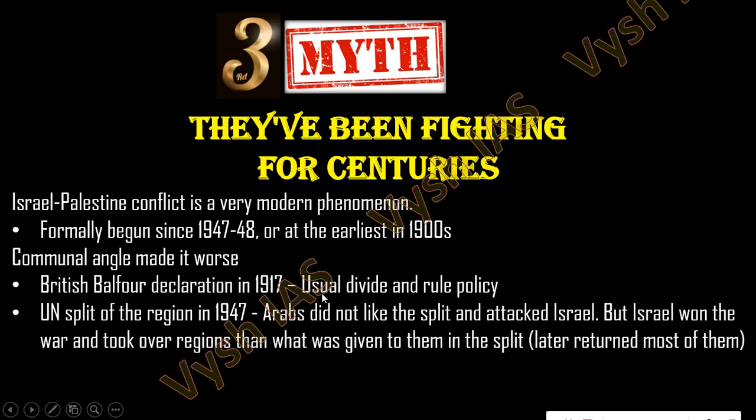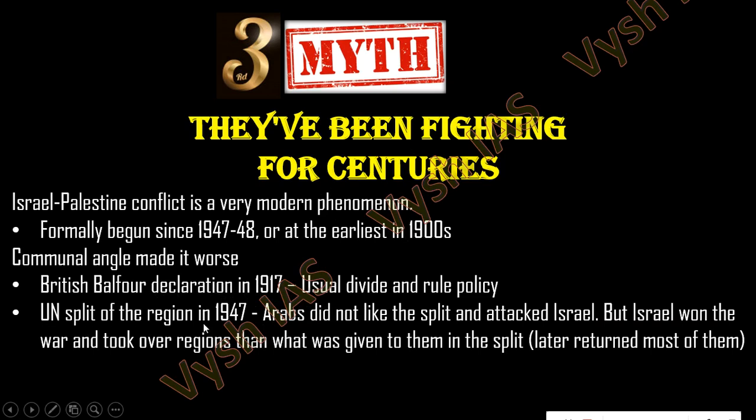And finally, when the war was over, the British proposed it in the League of Nations. The League of Nations is a body that existed before the United Nations, and it was approved also. But when people started moving there, the Arabs did not like it. When the Jews started moving there, the Arabs did not like it, and that is how the conflict actually began. So this idea of fighting for centuries is wrong.